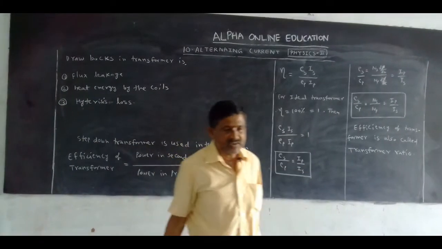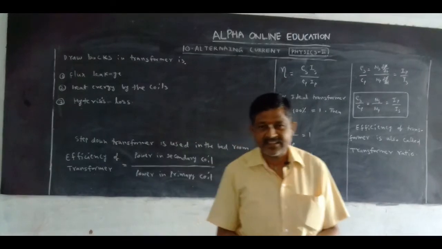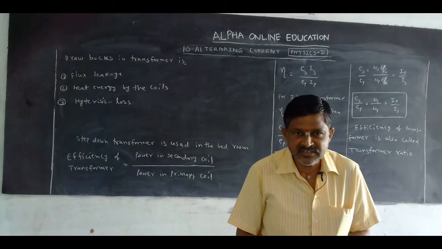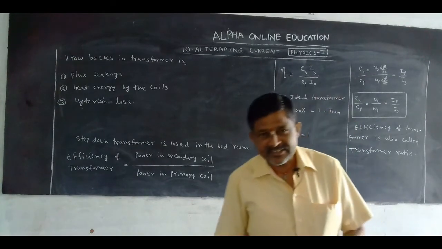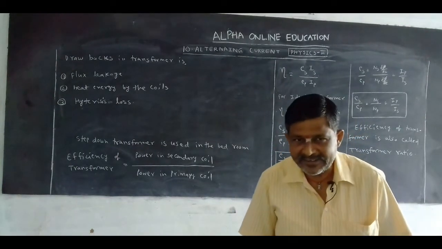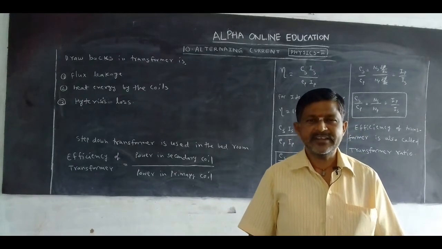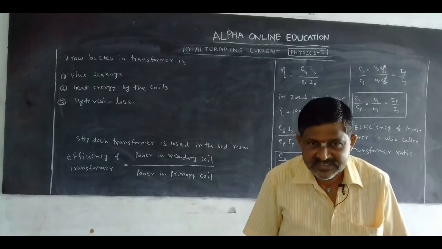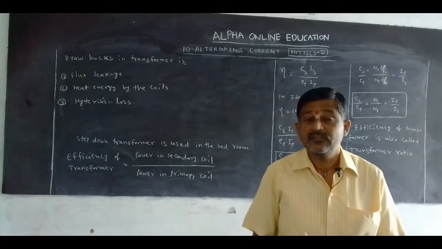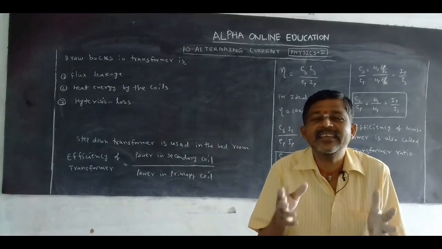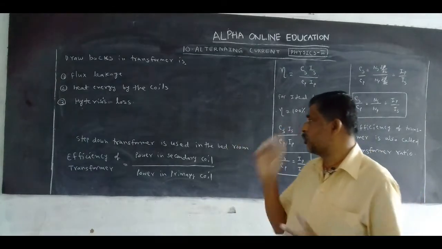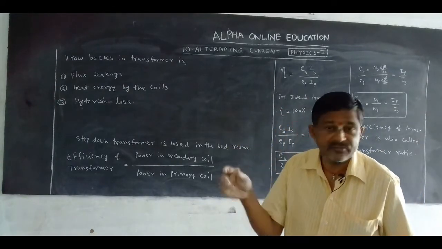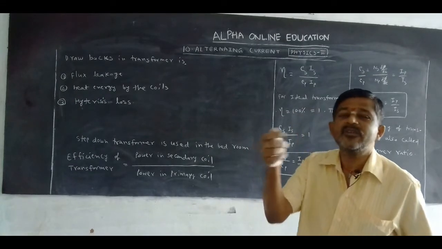What is the first one? Flux leakage. We know that a transformer works under mutual induction or electromagnetic induction. In electromagnetic induction, compulsorily the varying magnetic flux is linked with the coil, and the flux has some leakage in it. That is the first drawback. Second one, we take a number of turns.